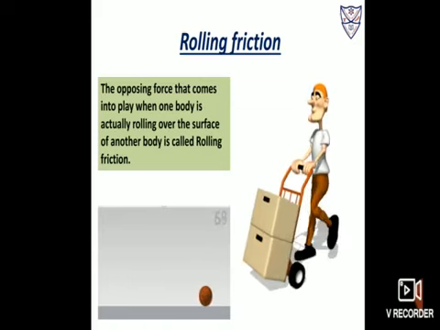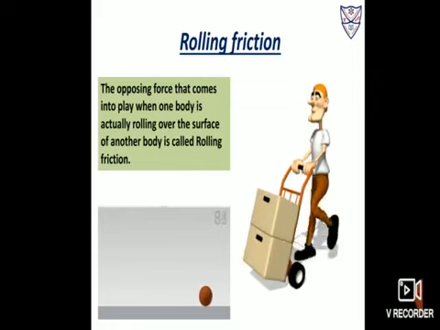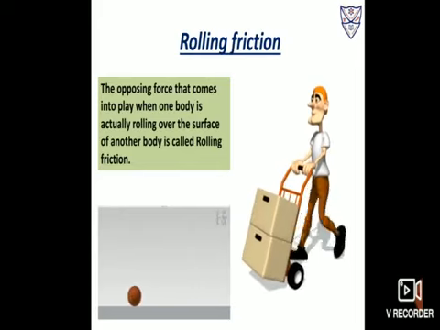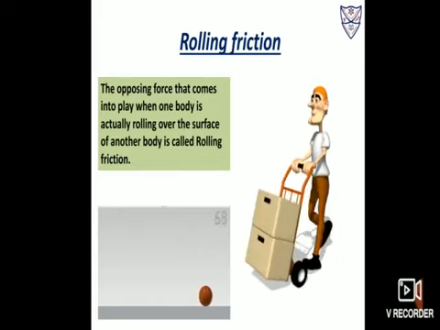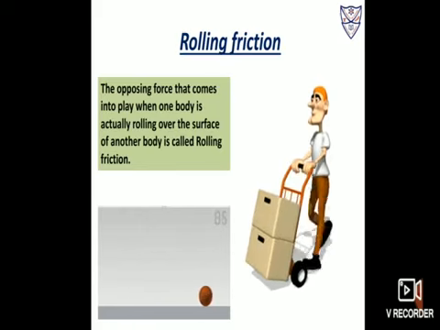Second example, what you can see in this slide is a ball. The ball is rolling on a flat surface and it gradually stops. So here again the opposing force will be there, due to which it stops. So that friction is said to be rolling friction.